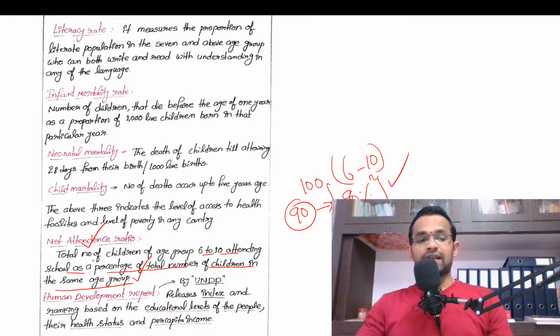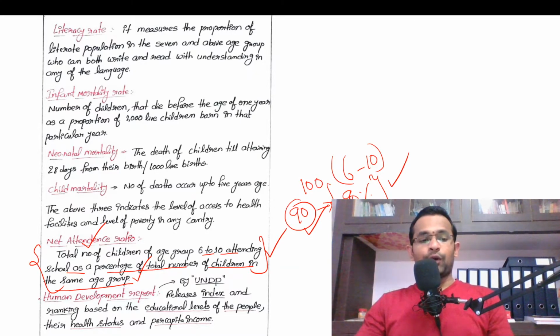Okay, so this net attendance ratio indicates the enrollments of children in educational institutions. Okay, if this indicator shows more percentage, it indicates that more children are moving to the schools, right?